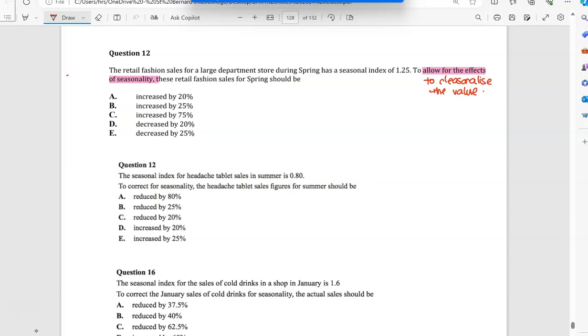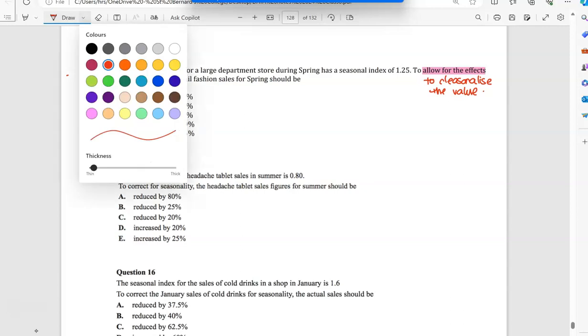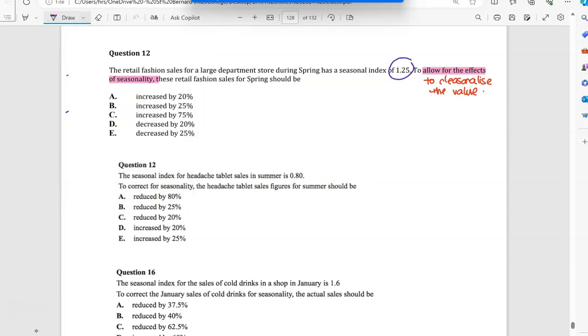So if we want to deseasonalize the values for spring, what are we going to do? Let's have a little look at spring. Spring is 25% above average. So what are we going to do when we deseasonalize? Decrease or increase them? Decrease them, yes. We're going to decrease when we deseasonalize, because we're trying to get them back to average or what normal is. So we definitely want decrease.